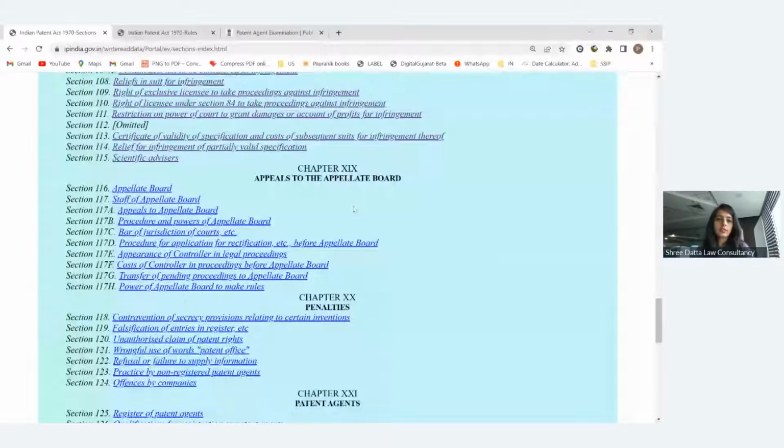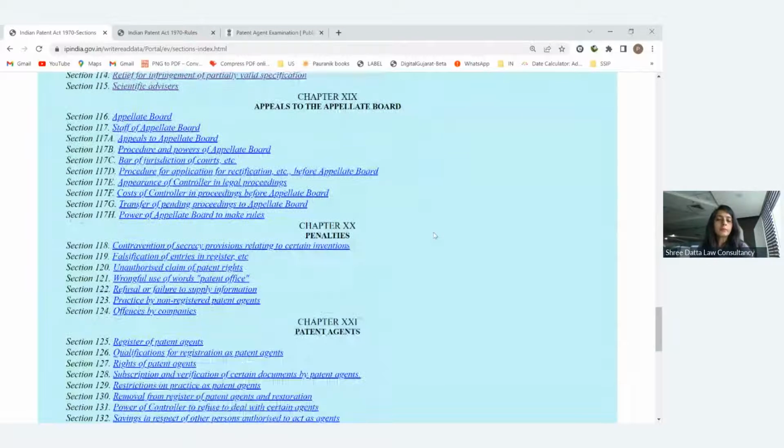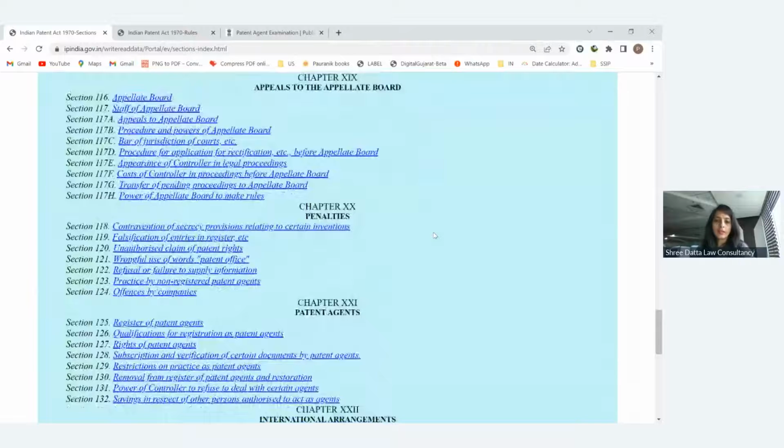So we have to learn this section and just go through these sections. Then which type, what is the appellate board, who is the staff for that, what are the procedure and the cost, all the details they have given on the appellate board. Then next is related to the penalties.